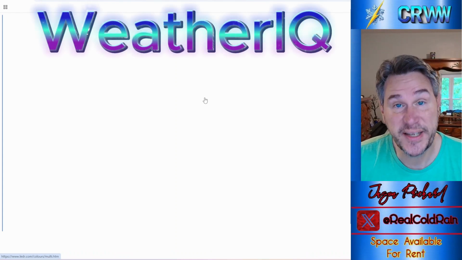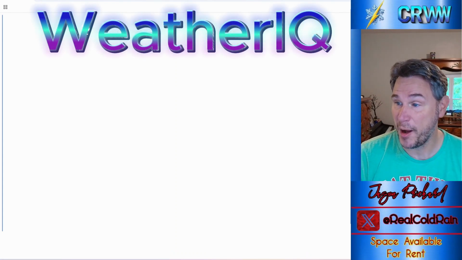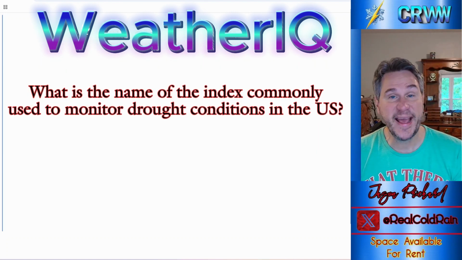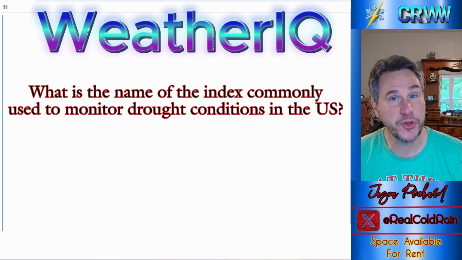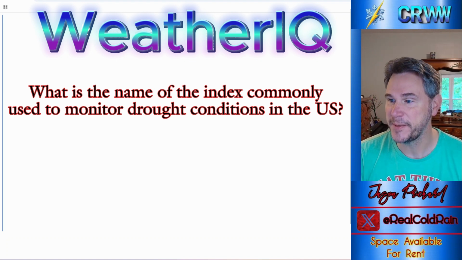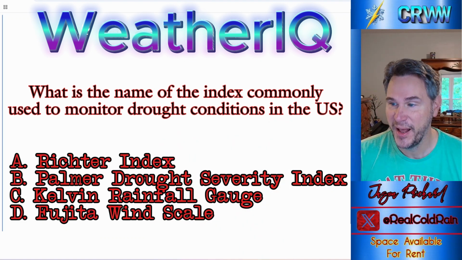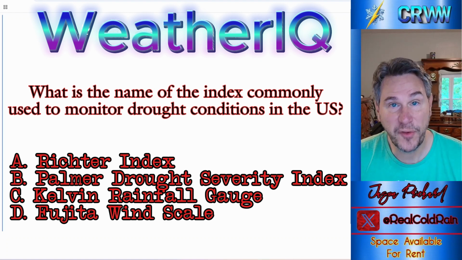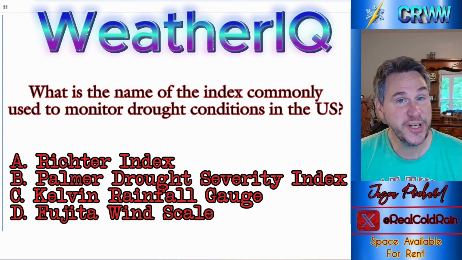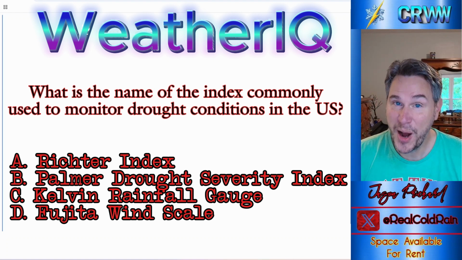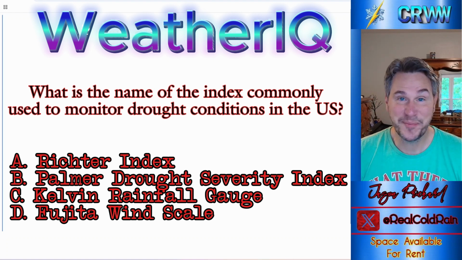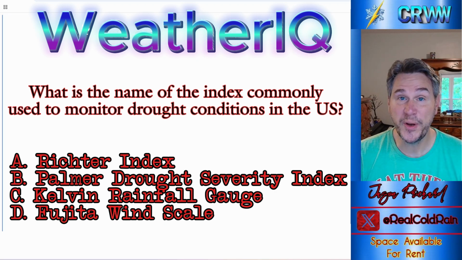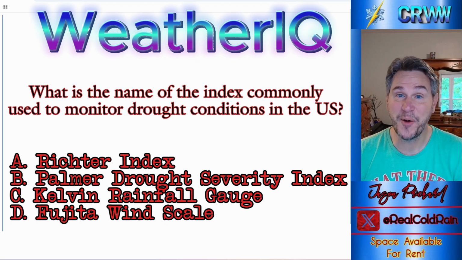So we're going to start today with a question about drought, okay? Here's the question. What is the name of the index commonly used to measure drought conditions in the U.S.? The Richter Index, the Palmer Drought Severity Index, the Kelvin Rainfall Gauge, or the Fujita Wind Scale? You probably are going to be able to guess this by process of elimination. But if you know the answer, type it in the comment section. If you don't know it, simply wait till the end of the show and I will have it for you.